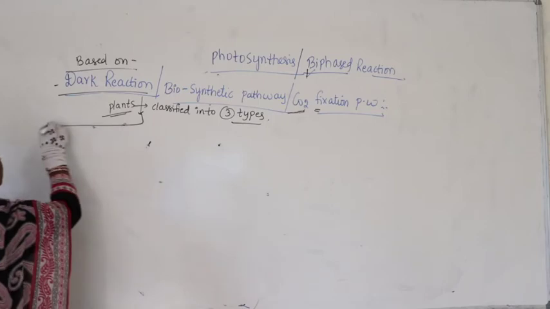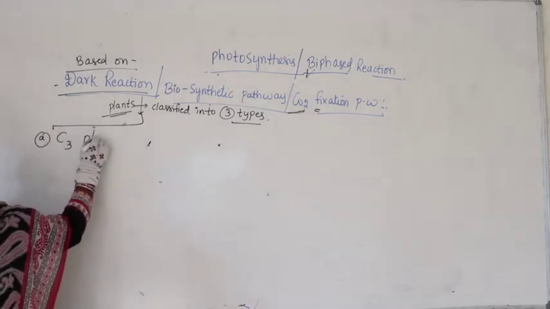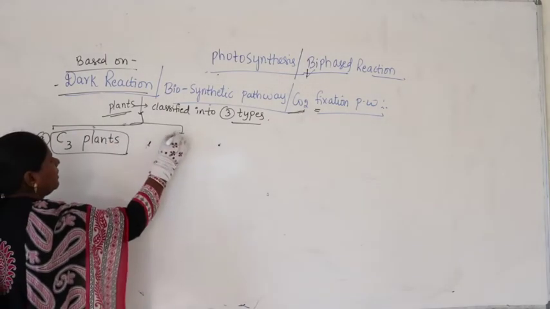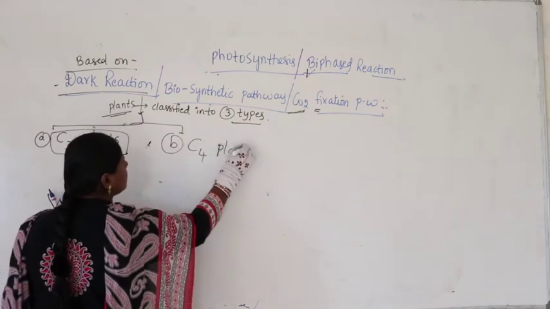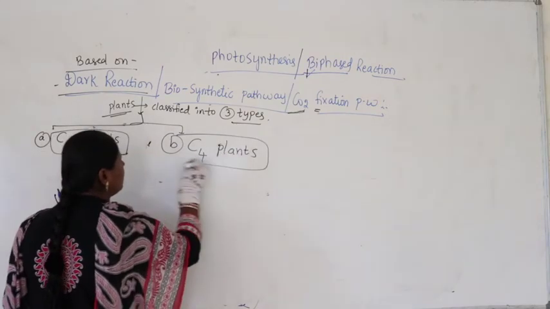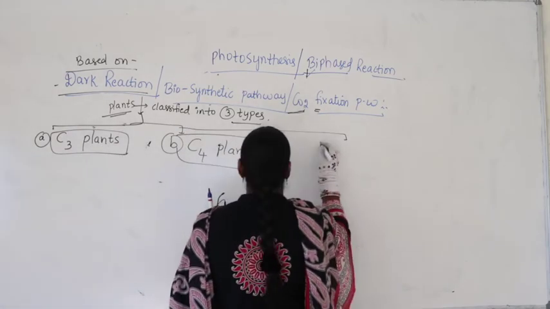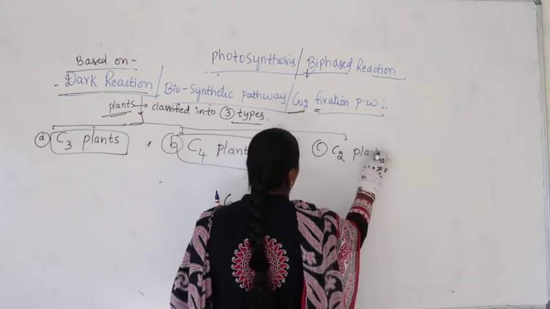Let us take the first category as C3 plants, the second category as C4 plants, and the third category as C2 plants.